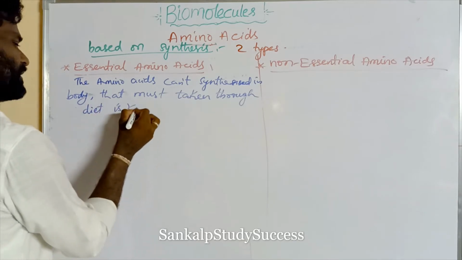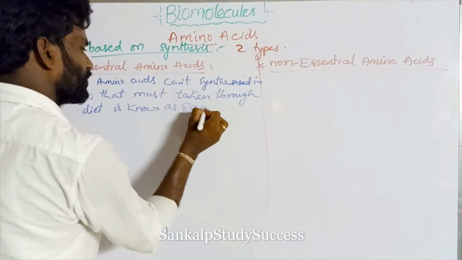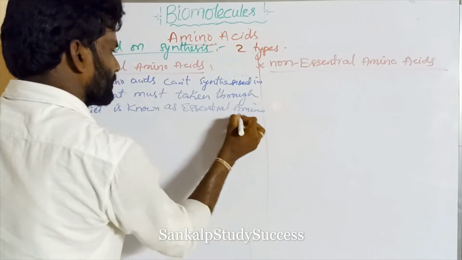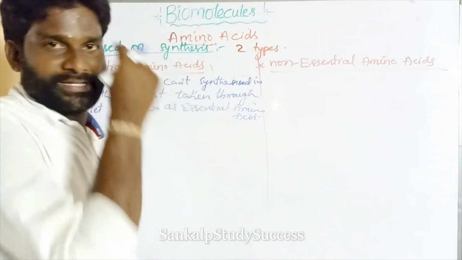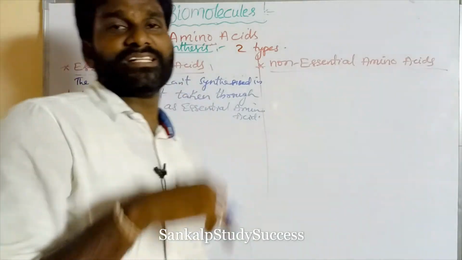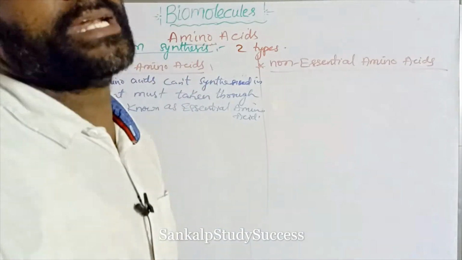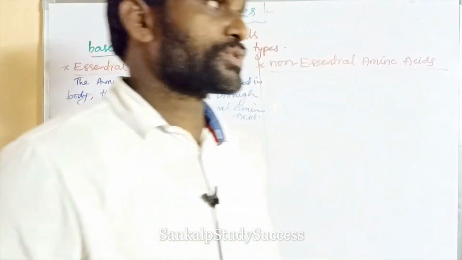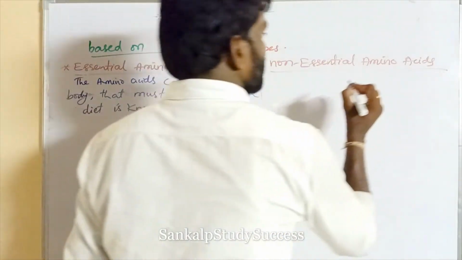Is known as essential amino acid. And next one, non-essential amino acids. So the amino acids that can be synthesized in our body, that cannot be taken through diet. Some amino acids our body can make by itself, and we do not need to take them through food. That type of amino acids are said to be non-essential amino acids.